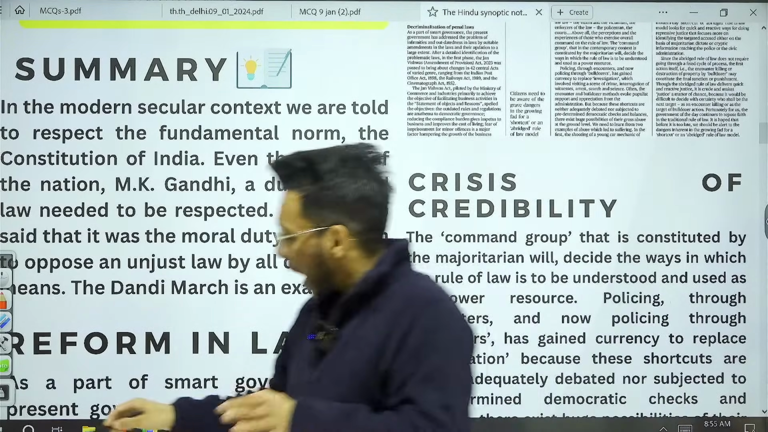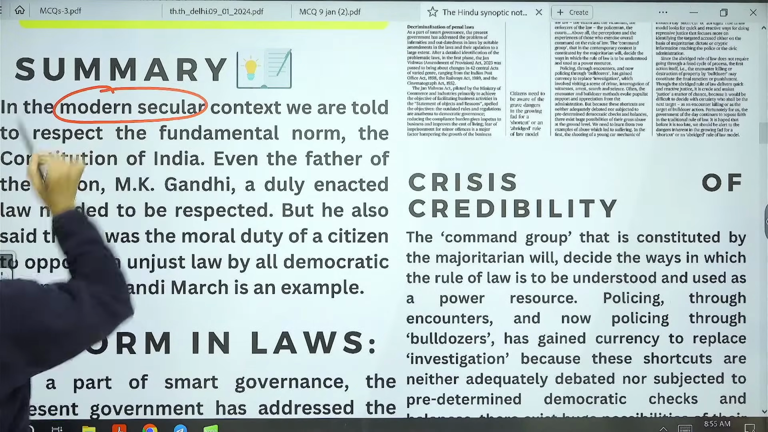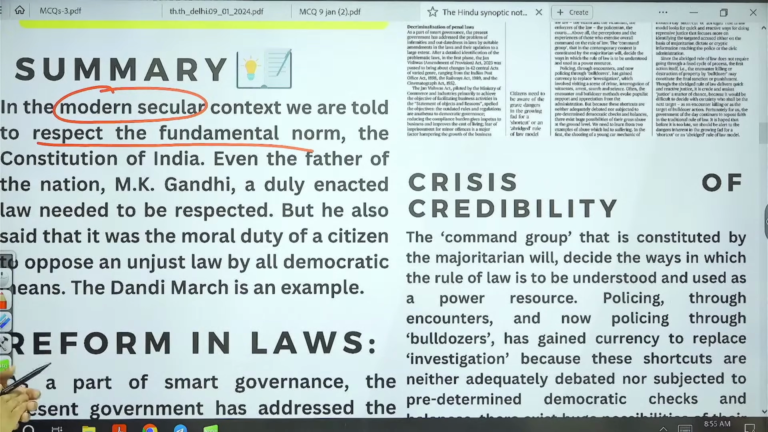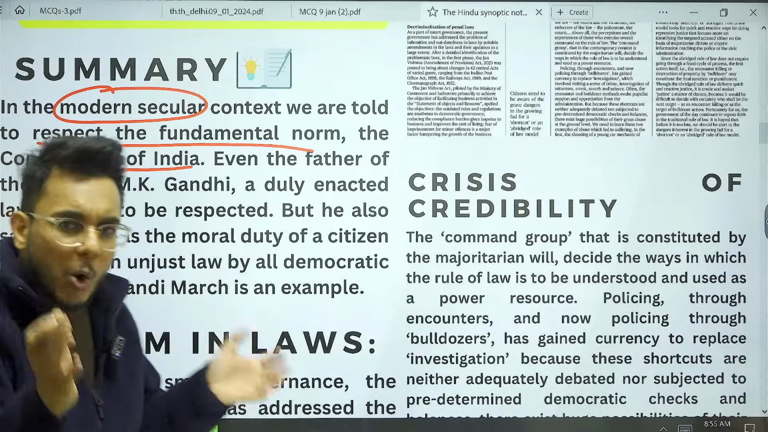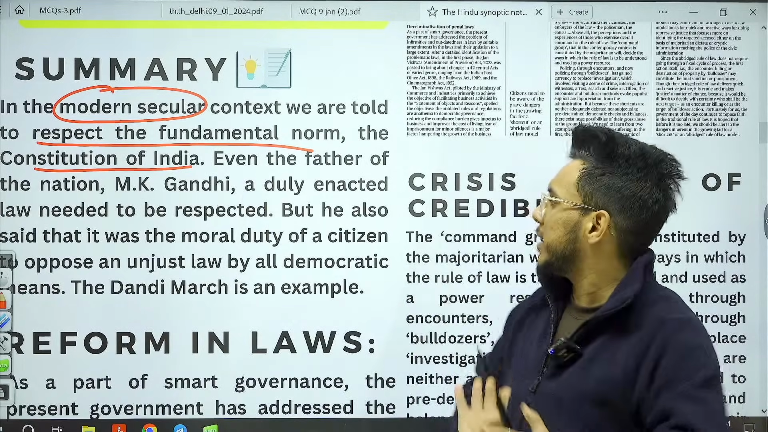Now, the article says this particular thing: when we talk about the modern secular context, we are always told to respect the fundamental norm of the society. And in the context of India, the Constitution of India is the holy book, a sacred book that we need to respect. Law needs to be respected.